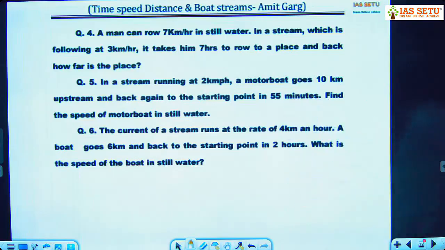A man can row 7 km per hour in still water. Means it is the speed of the boat in still water. In a stream which is flowing at 3 km per hour. Speed of the stream is given, 3 km per hour. It takes him 7 hours to row to a place and come back. He takes 7 hours to go across the river and return. Go to that place and come back. How far is the place? Try this. 2-minute time.